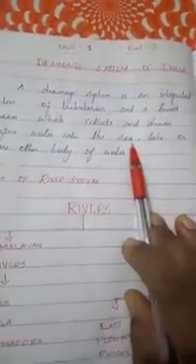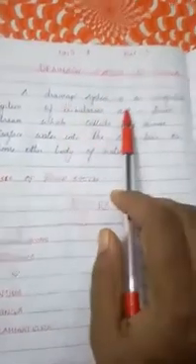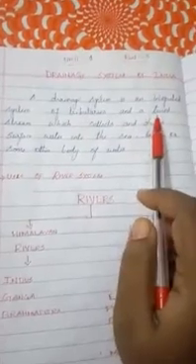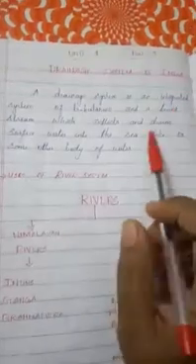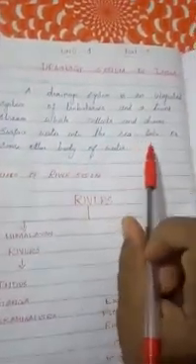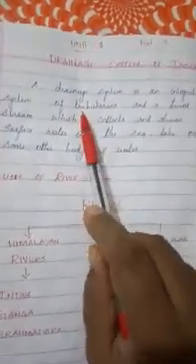Good morning, students. Today we are going to see about 10th standard geography, unit 1, part 3: drainage system of India. A drainage system is an integrated system of tributaries and trunk system which collects and drains surface water into the sea, lake or some other body of water. So what is meant by tributaries? Tributary means a small river that flows into a larger river.